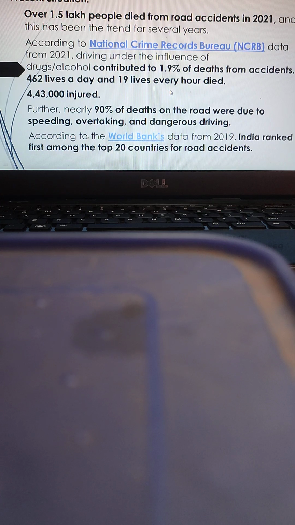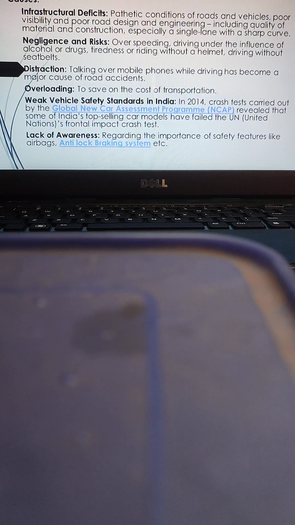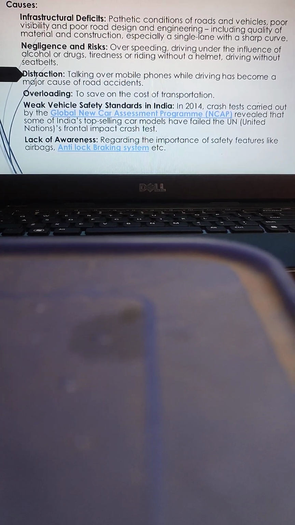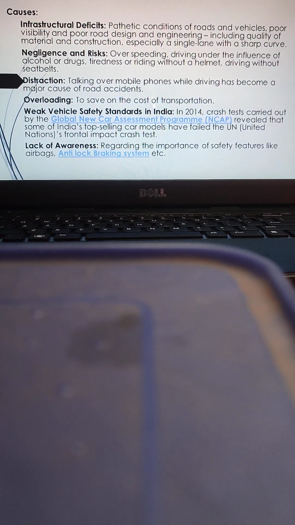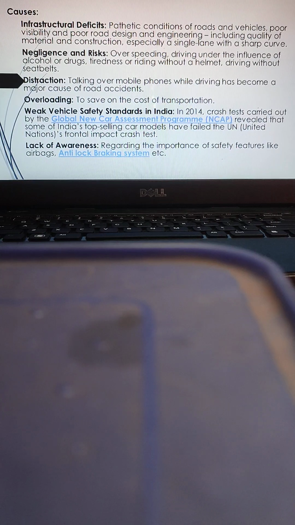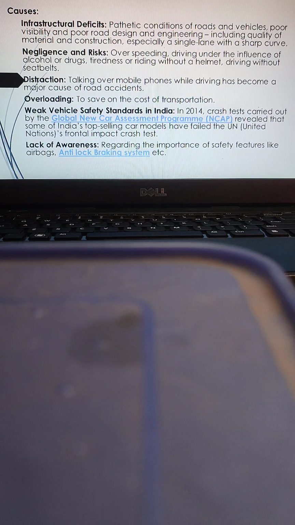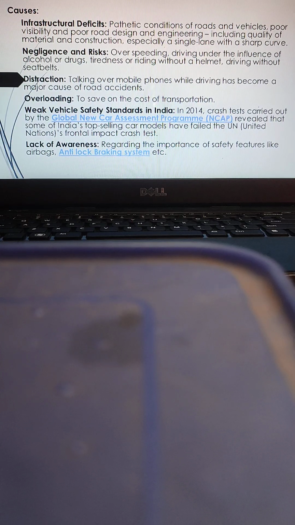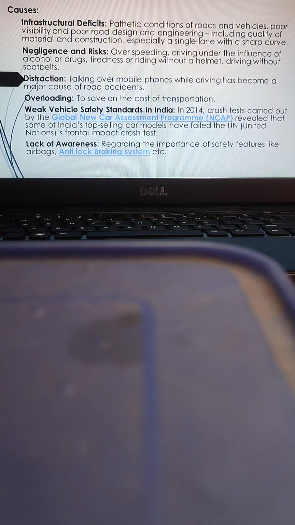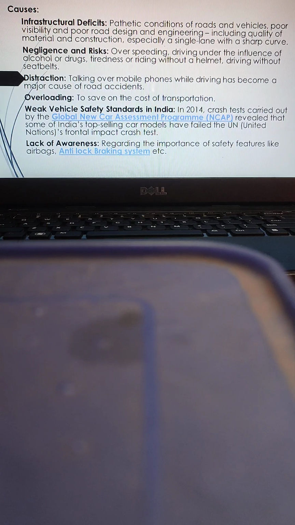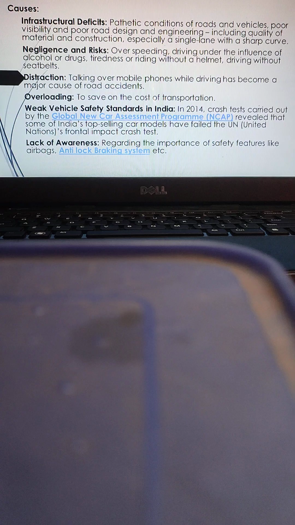According to World Bank data from 2019, India ranked first among the top 20 countries for road accidents. The main causes contributing to the accidents are infrastructural deficits, negligence and risk, distraction, overloading, weak vehicle safety standards in India, and lack of awareness.